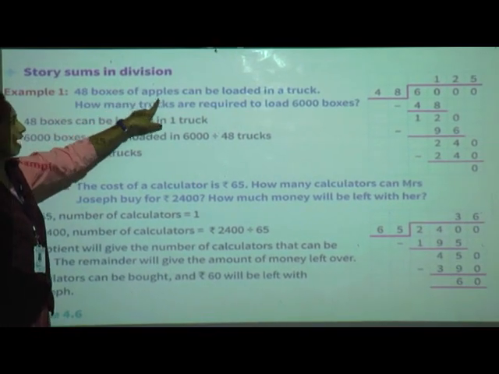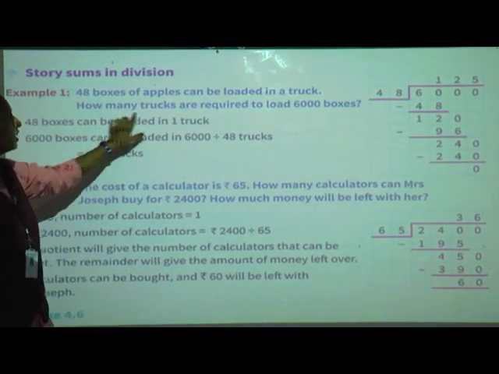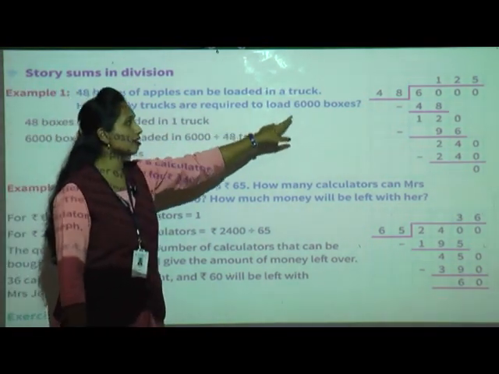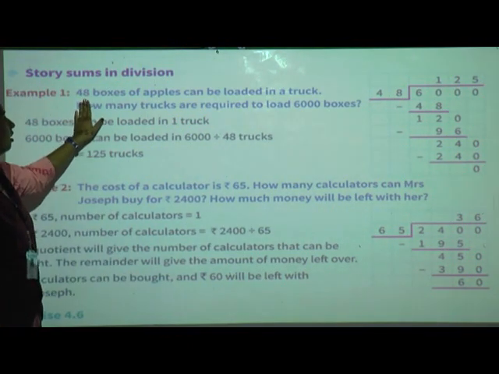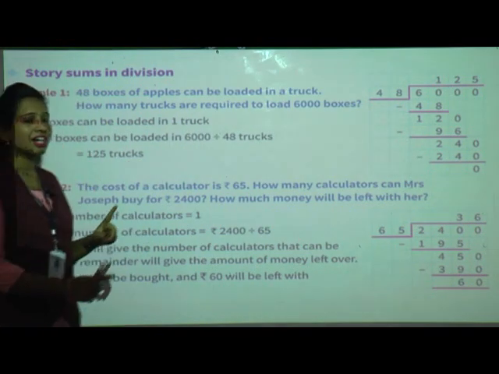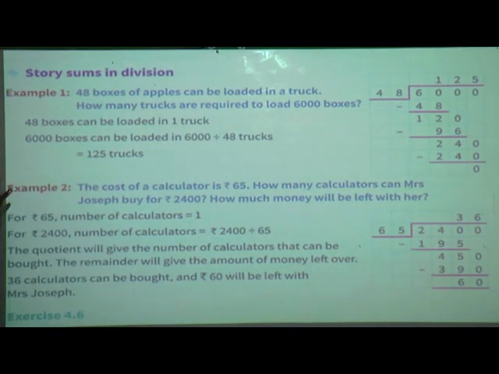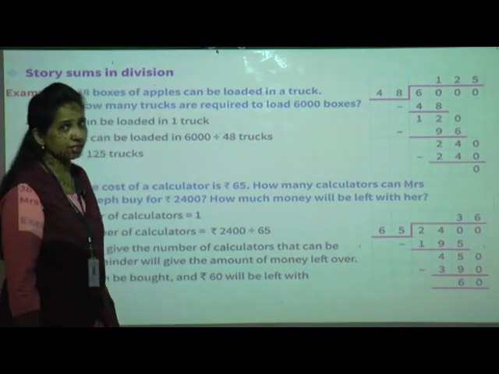48 boxes of apples can be loaded in a truck. How many trucks are required to load 6,000 boxes? See what they are saying. 48 boxes of apples can be loaded in a truck. So in one truck, how many boxes can be loaded? 48. Okay. Now in the same way, they want to load 6,000 boxes, isn't it?